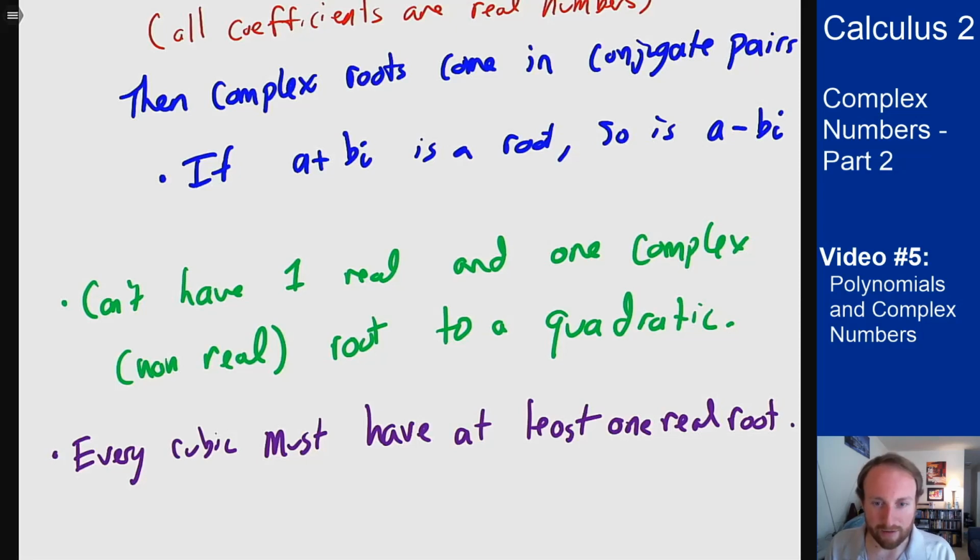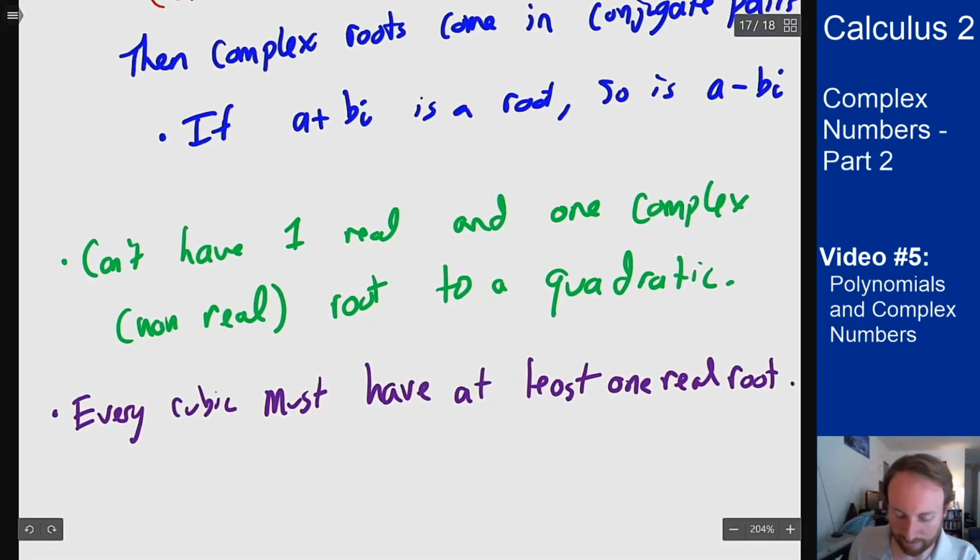So I either have 3 real roots, or I have 1 complex root, its conjugate pair, and then my other root has to be real because it can't also be complex. I can't have another conjugate pair to go with it because I only have 3 roots total. And to follow up, if a cubic has 2 real roots, it must then have 3 real roots.